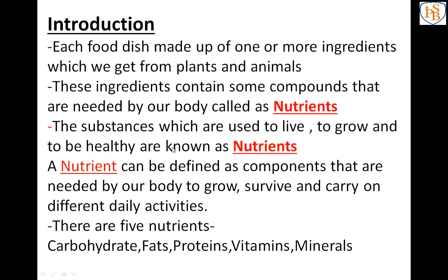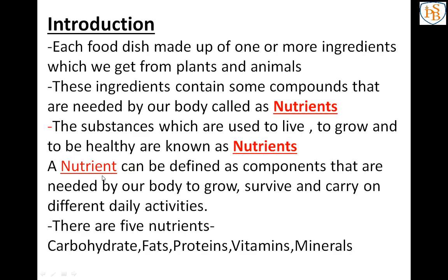Two definitions are there. You can write any one, or you can write both as you wish, but just learn what nutrients are and from which thing we are getting the nutrients. So nutrients are the substances which are used to live, to grow and to be healthy. You can also write in other words: a nutrient can be defined as components that are needed by our body to grow, to survive and to carry on different daily activities. We are doing many activities, correct? From morning to night we are doing many activities.